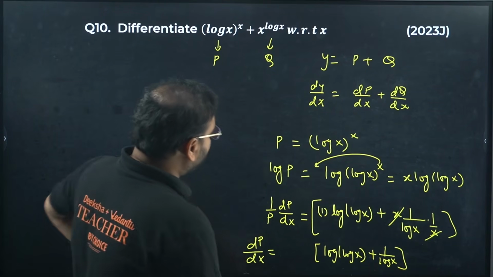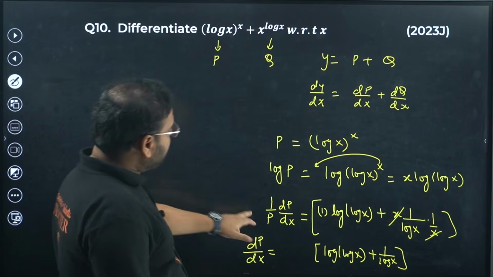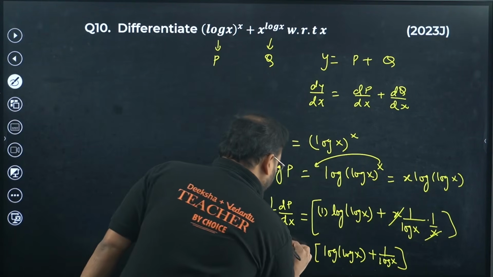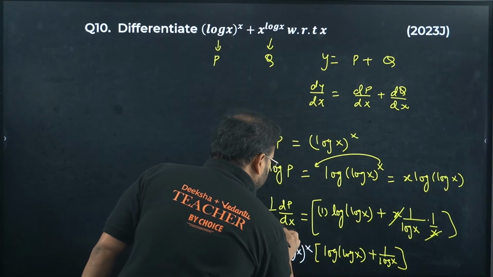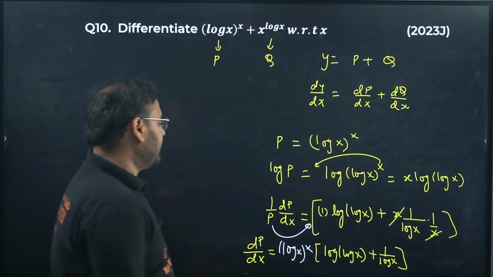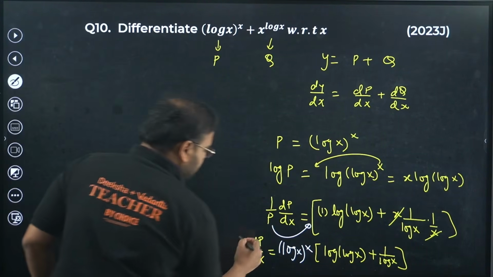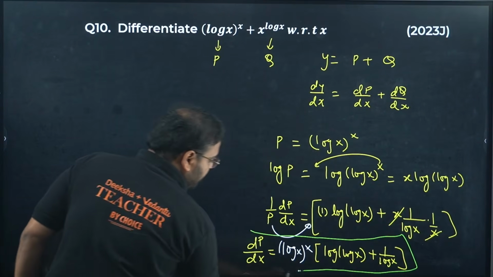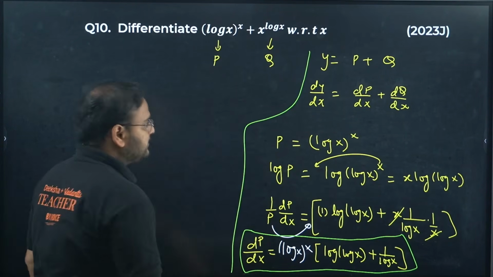Log of x and 1 upon log of x. And if you move this value p from here to here, it becomes a product, and the p value is log of x power x. So write that, log of x power x. This p has been moved over here, and this is your final result. Please check. That is the first part, of course; the second part is still pending. Let us solve that.